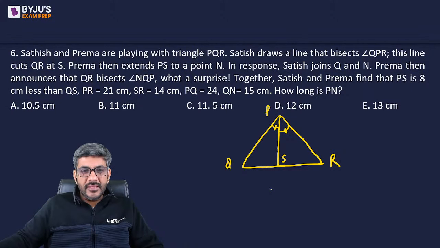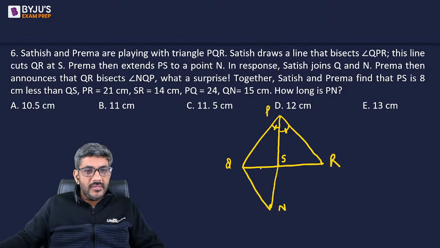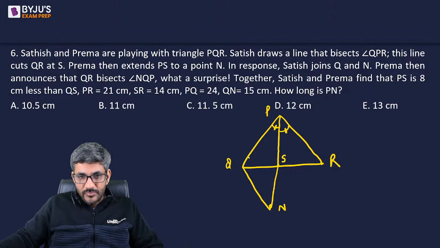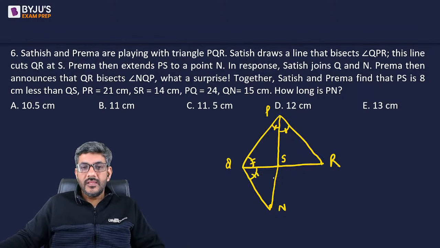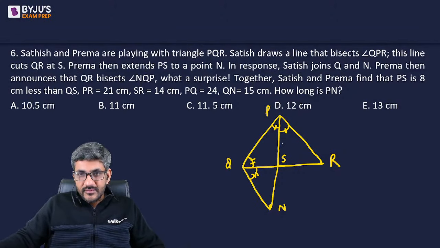Prema then extends PS to a point N. So Prema extends PS to point N. In response, Satish joins Q and N. These 2 points are joined. Prema then announces that QR bisects NQP. So it bisects NQP. That means this angle and this angle, they are also equal. What a surprise. Together, Satish and Prema find that PS is 8 centimeter less than QS. So if QS is X, then PS is X minus 8.